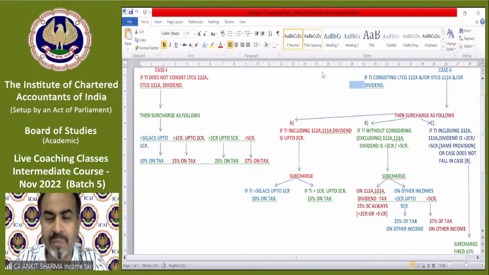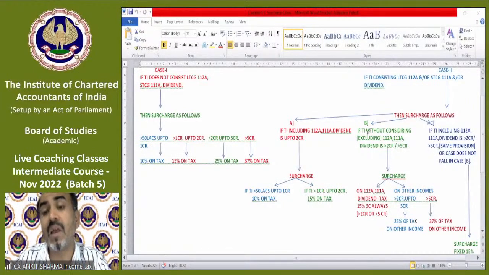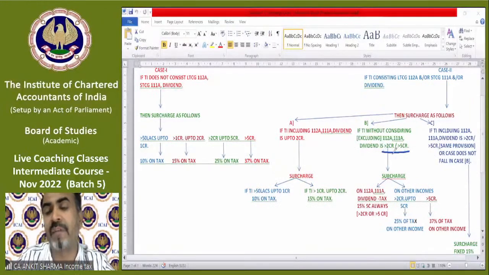Case B says that if total income excluding those three special incomes, like 112A, 111A or dividend, is more than 2 crore or 5 crore.